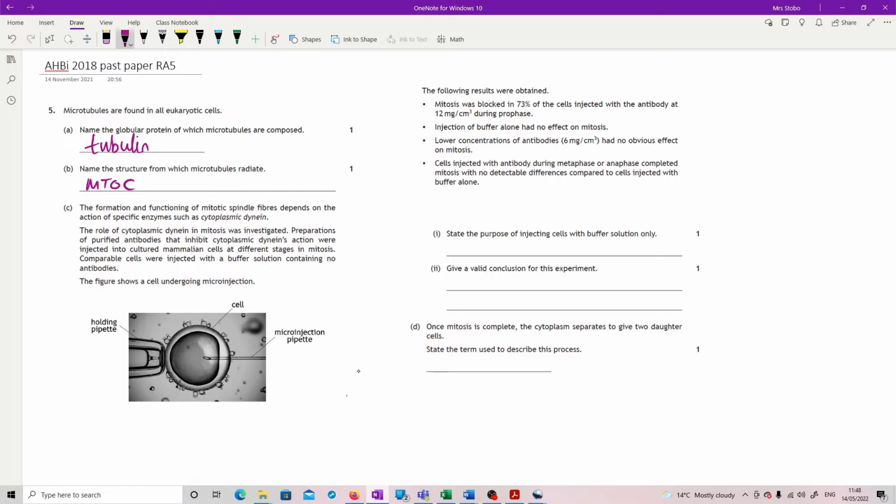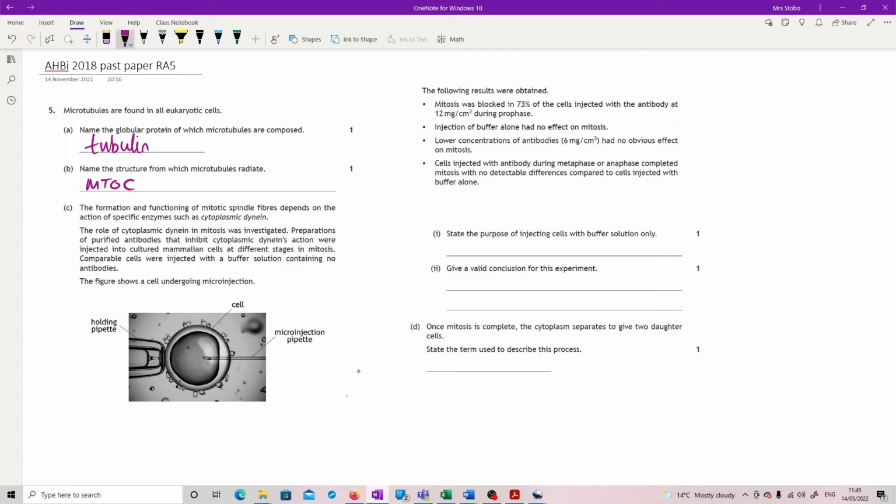Mitosis was blocked in 73% of the cells injected with the antibody at 12 mg per centimetre cubed during prophase. Injection of buffer alone had no effect on mitosis. Lower concentrations of antibodies, 6 mg per centimetre cubed, had no obvious effect on mitosis. Cells injected with antibody during metaphase or anaphase completed mitosis with no detectable differences compared to cells injected with buffer alone.